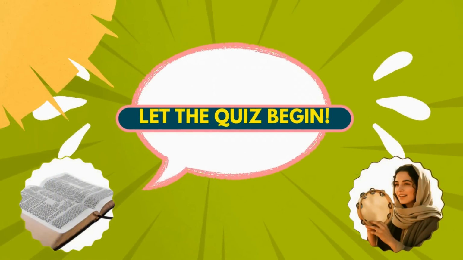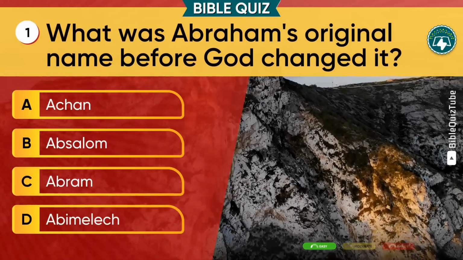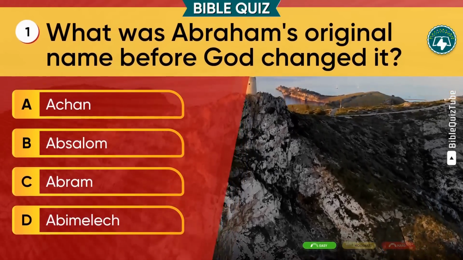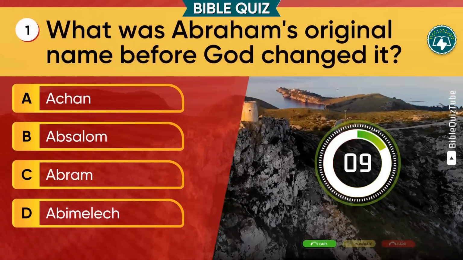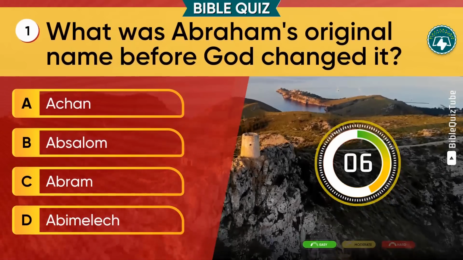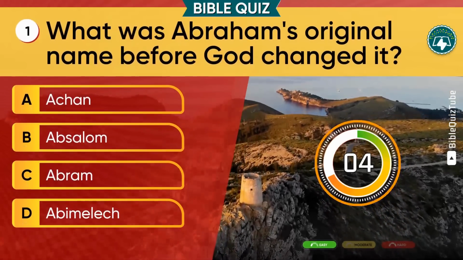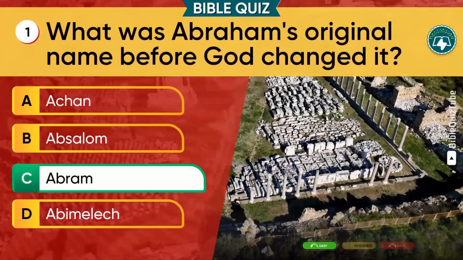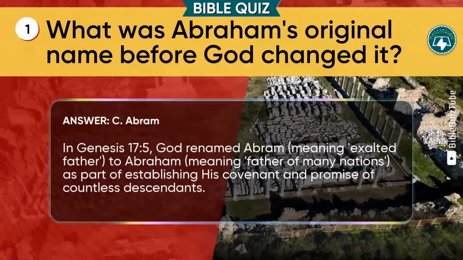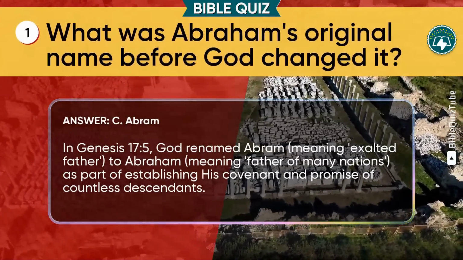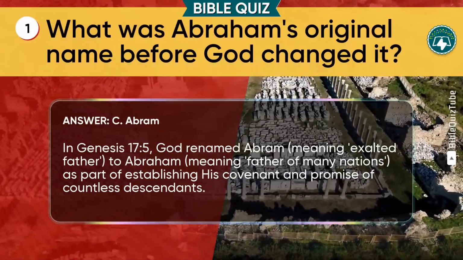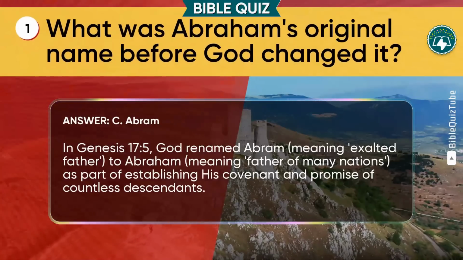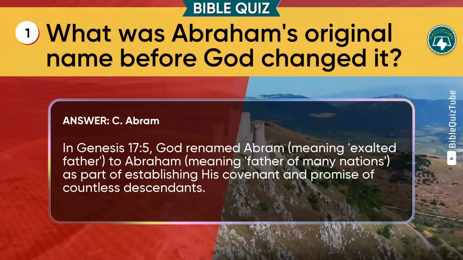Let the quiz begin. Question 1. What was Abraham's original name before God changed it? A. Achan. B. Absalom. C. Abram. D. Abimelech. The valid option is C. Abram. The explanation. In Genesis chapter 17 verse 5, God renamed Abram, meaning exalted father, to Abraham, meaning father of many nations, as part of establishing his covenant and promise of countless descendants.